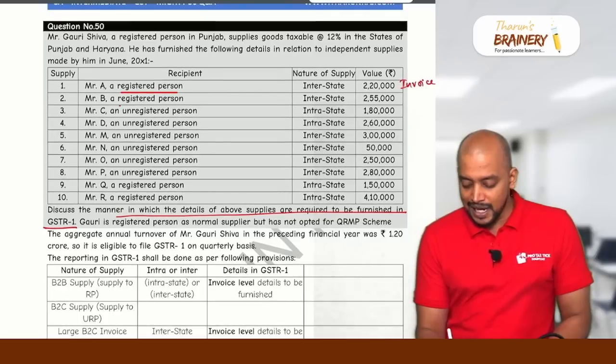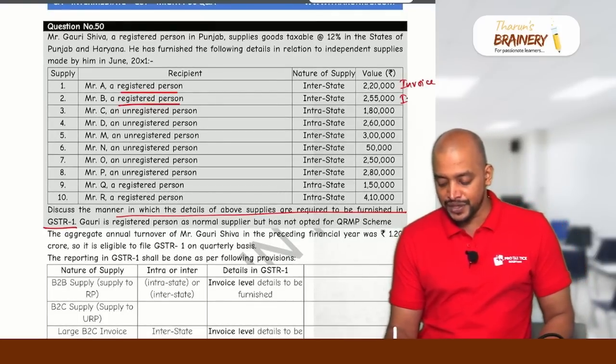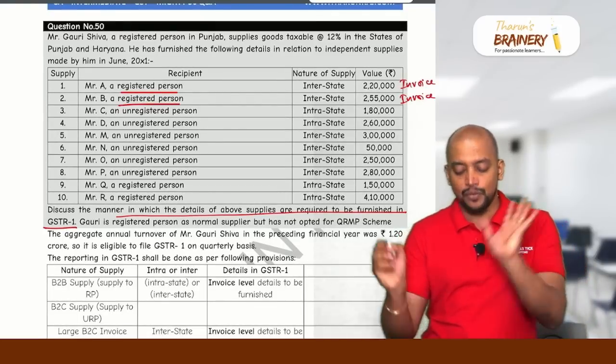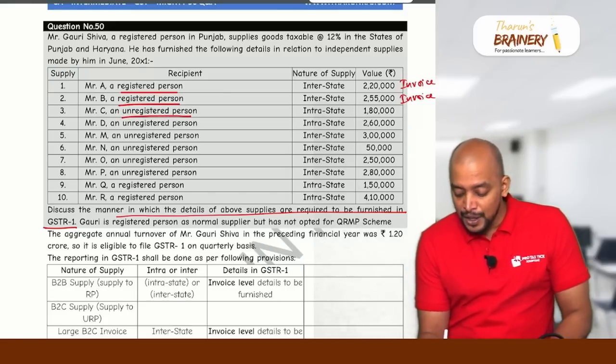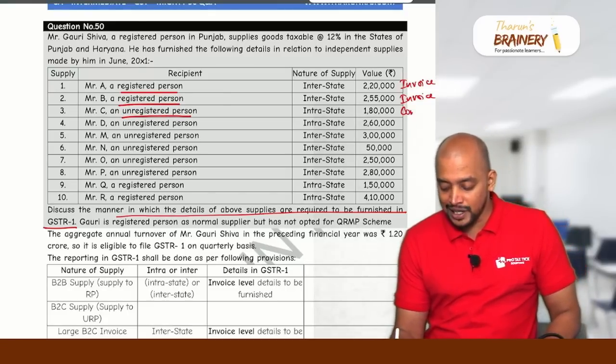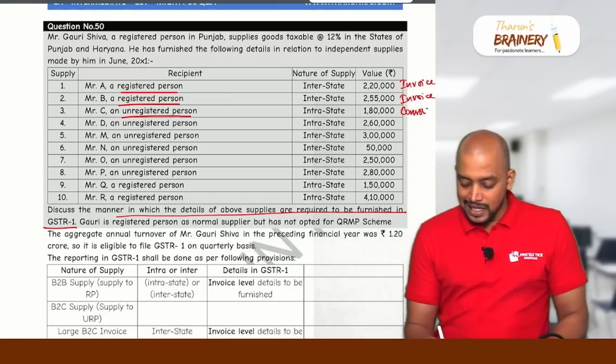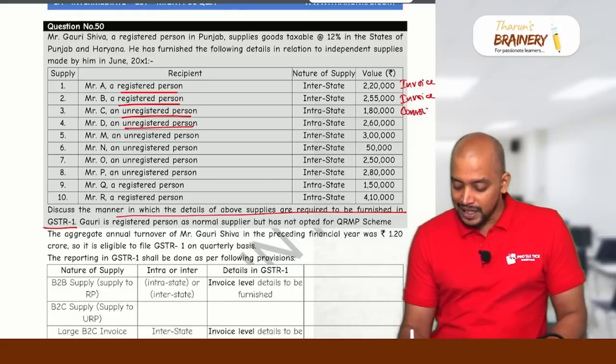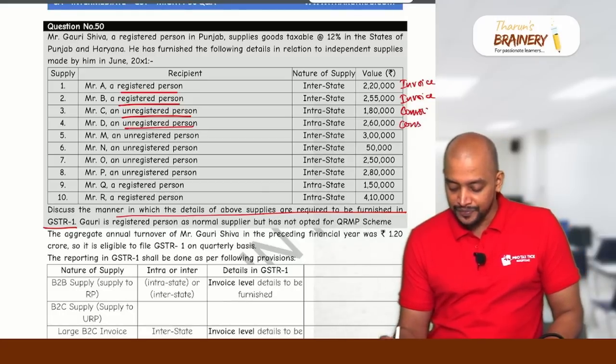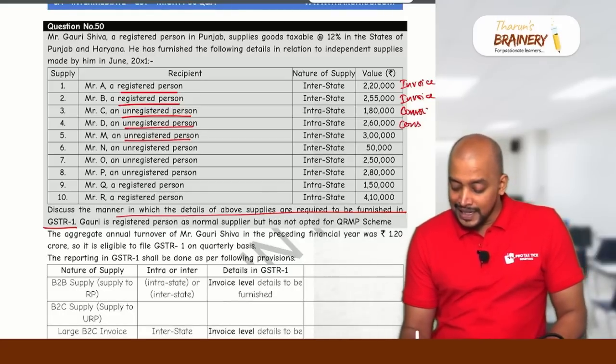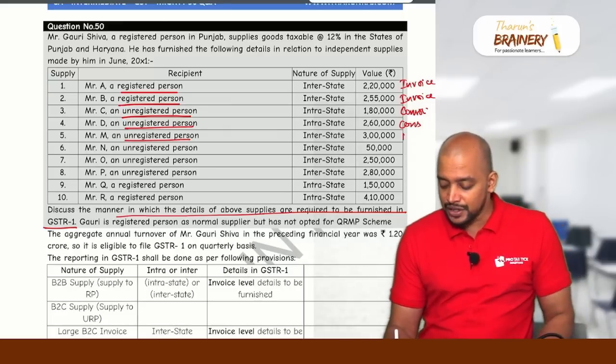And Mr. B registered, B2B, invoice wise. Don't say anything. B2B is invoice wise. Now B2C intra consolidated. Then again B2C intra consolidated. So B2C inter more than 250, so invoice wise.